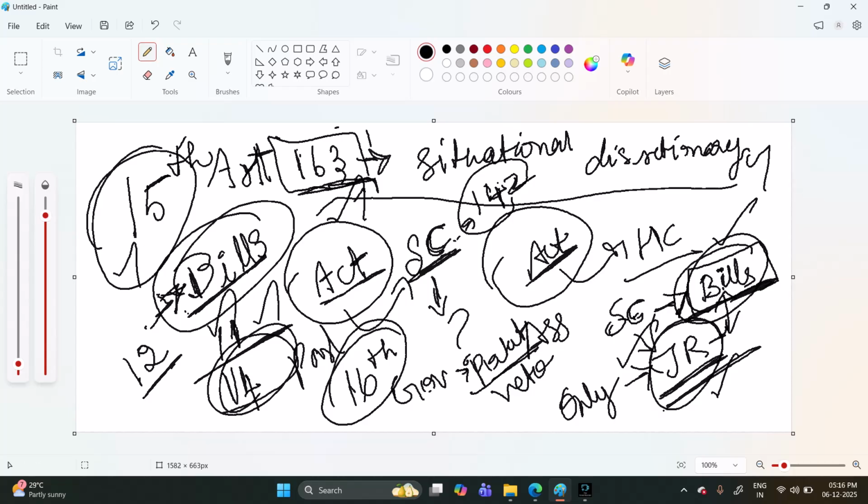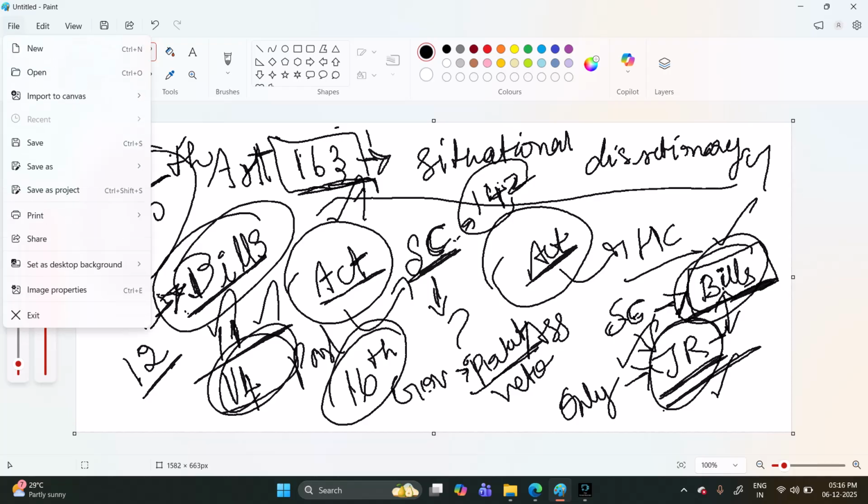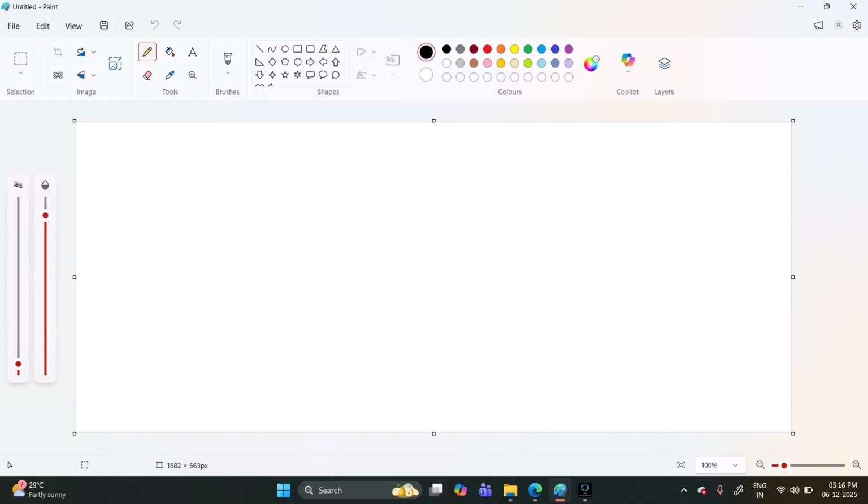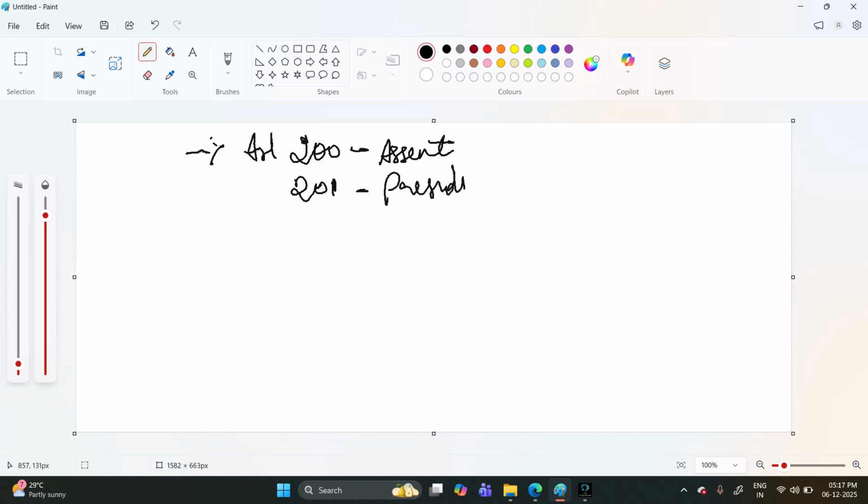These are the articles. I will write once again all the articles referred to in this case. Article 200 and Article 201 of the Constitution are about giving assent, and they talk about the president's reference. Kindly bear with my handwriting, I'm sorry. Article 143 is advisory jurisdiction.